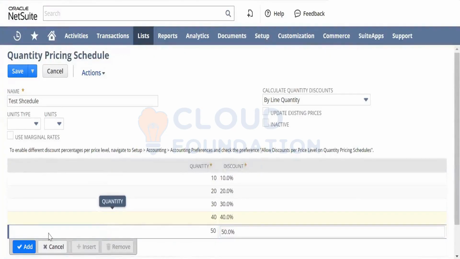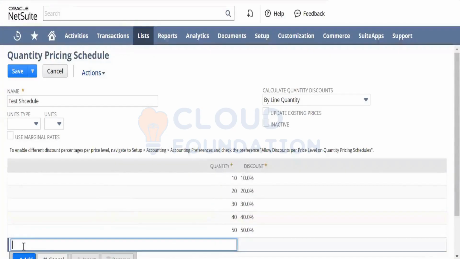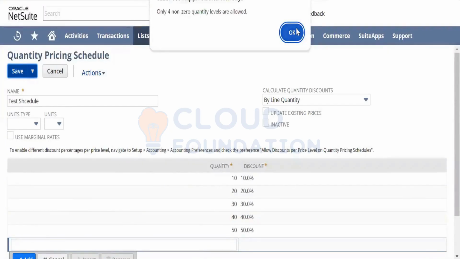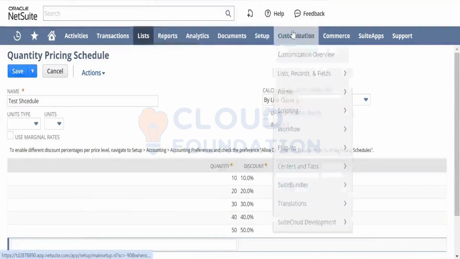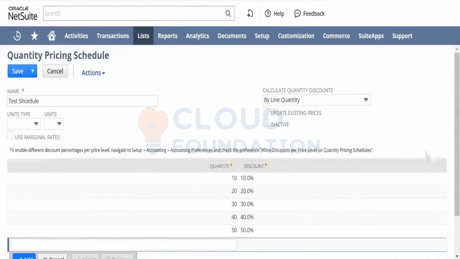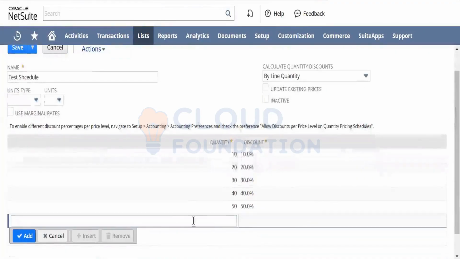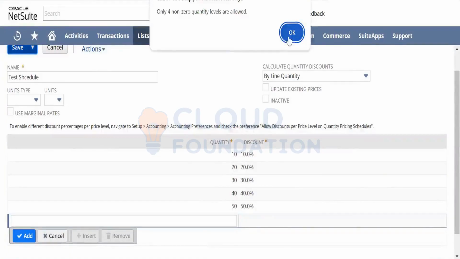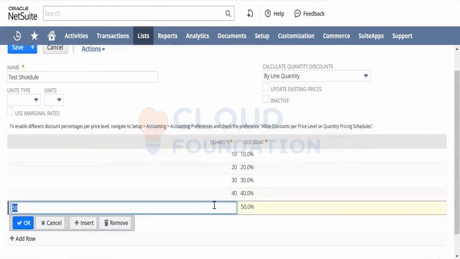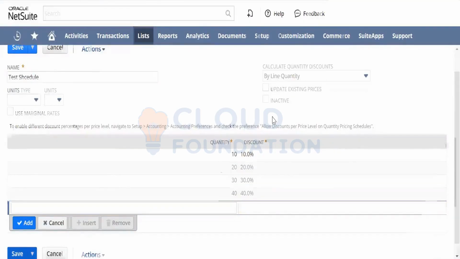But this is a test scenario. What I'm doing is, I can set up these things and then save. For non-zero quantities are allowed. I think it's taking up to 4 levels. That's fine.